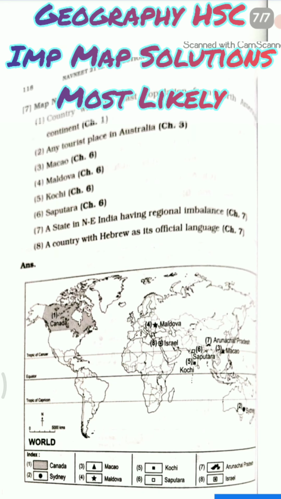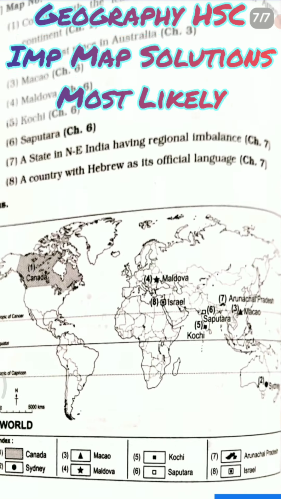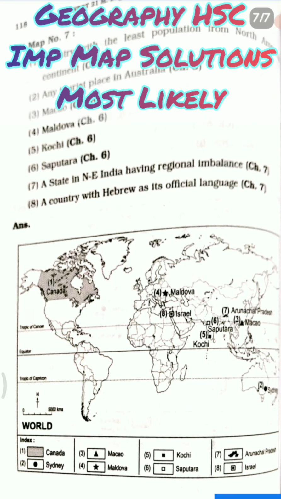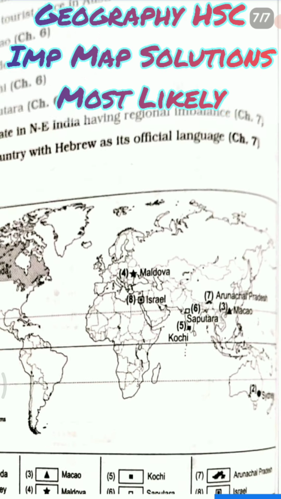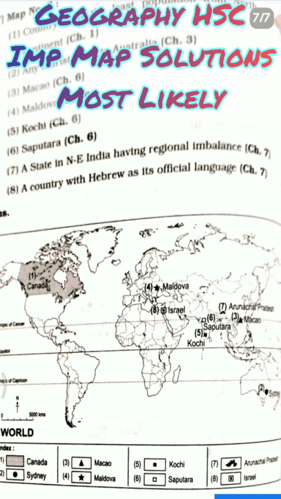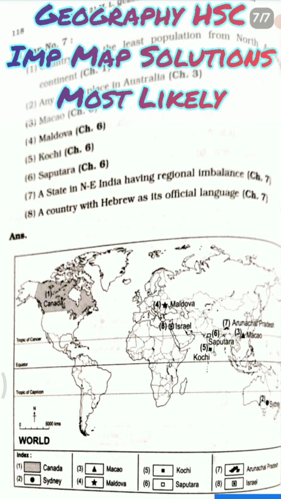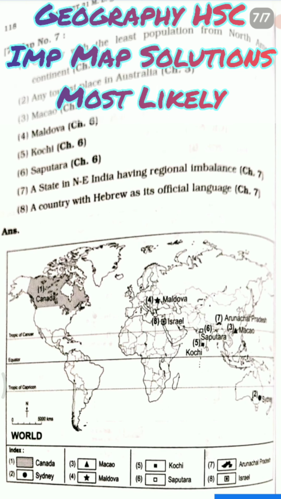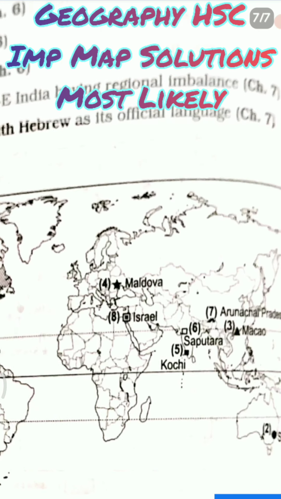Then we have Kochi. Kochi is one of the natural ports of India. So it is denoted in India at the coastline. Then we have Satpuras. This is also in India. Satpura ranges. So it is denoted in India with 6 number. Then we have a state in Northeast India having regional imbalance. So the state name is Arunachal Pradesh, which is having a regional imbalance in India.